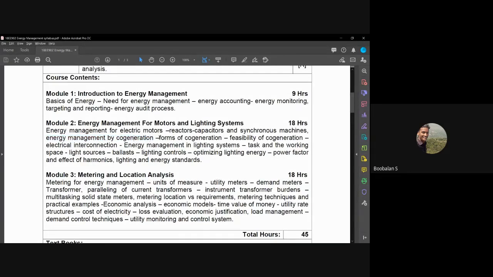My plan is that today itself we are going to complete energy management by cogeneration, as well as the types of cogeneration. What are the types of cogeneration available in industry? We're going to see. That is today's plan. Now I'm going to move into the topic. I'm going to share my PPT, then you will be able to see today's topic.